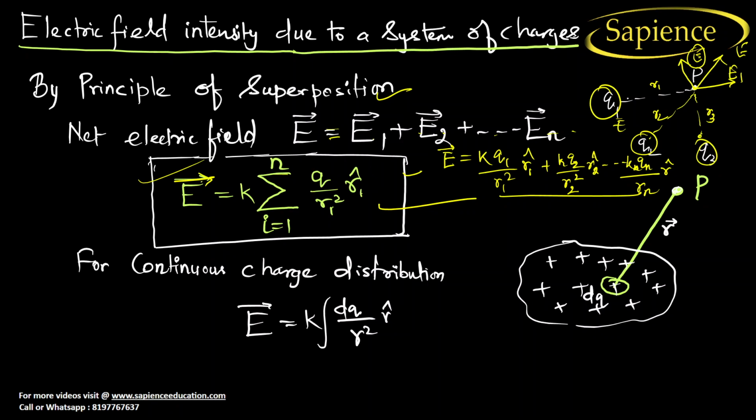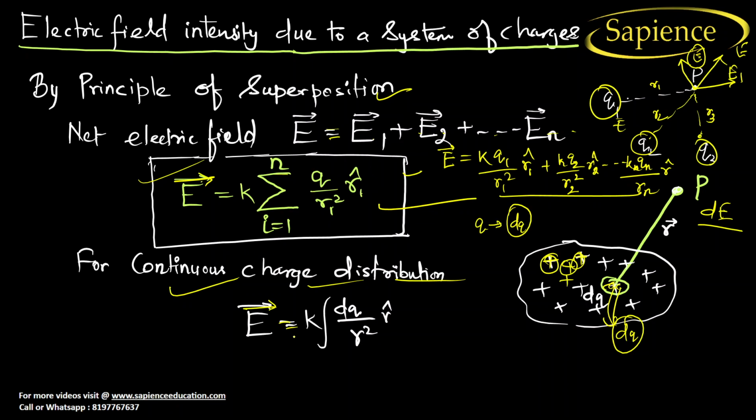Now, suppose the charge is continuous charge, so what will you do? Continuous charge means there will be a different charge at every point. So we cannot take multiple charges and add them vectorially. It is very difficult for us. So what we will do is integration. We will use the same formula, but in place of charge Q, we have to put dq and integrate it. If we take a dq charge, and due to this charge the electric field is dE, then total electric field will be what?